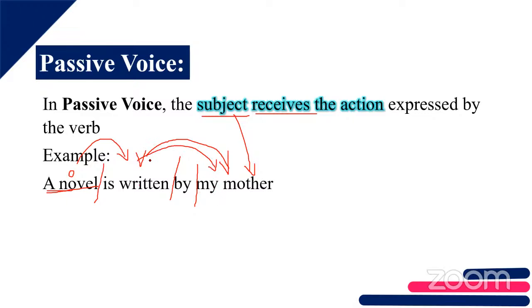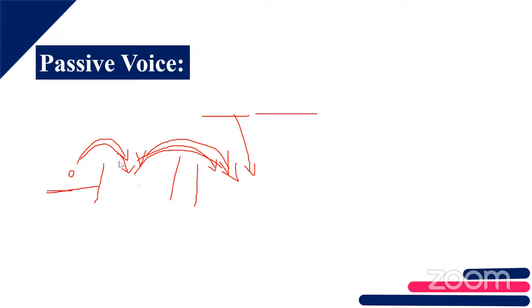I told you previously. Do you remember this one? This is the receiving one. Here the subject is receiving the action. It is not performing the action. Okay? The performance is being given by my mother and the subject is receiving it. See here, see the arrow mark.